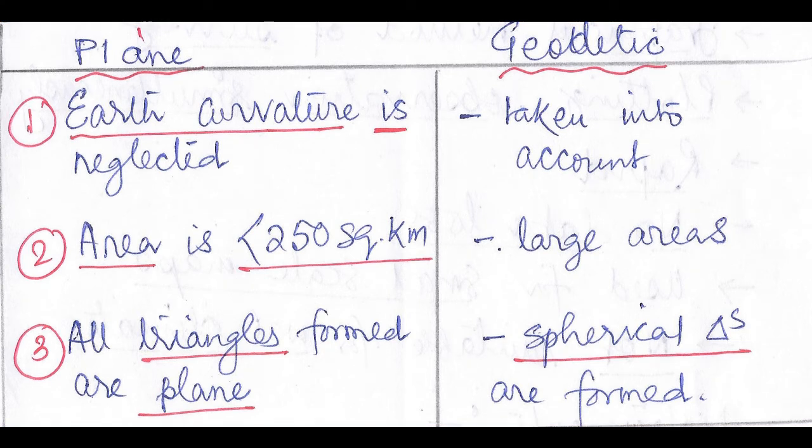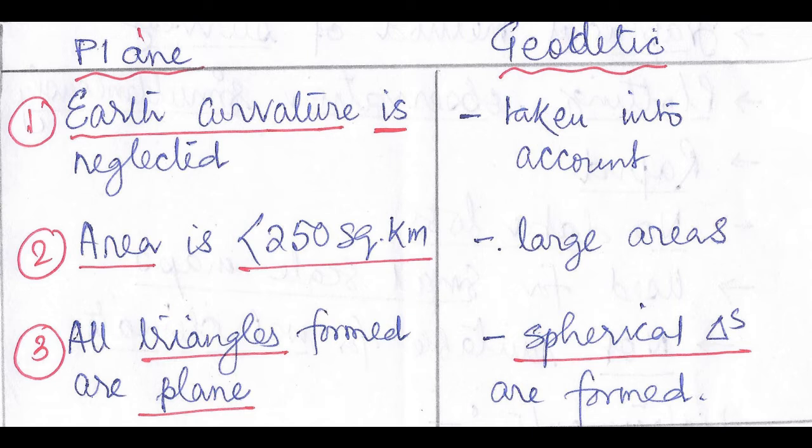Let us see the difference between plane surveying and geodetic surveying. Plane surveying means here the earth curvature is neglected. Geodetic surveying means here the earth curvature is taken into account. Plane surveying is done for area under 250 square kilometer. That means if the area is less than 250 square kilometer, we do plane surveying.